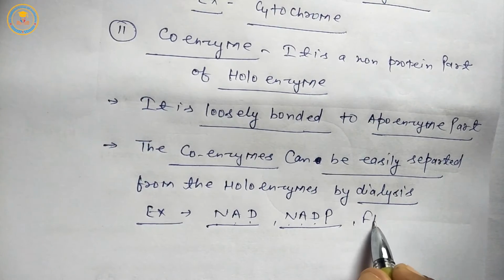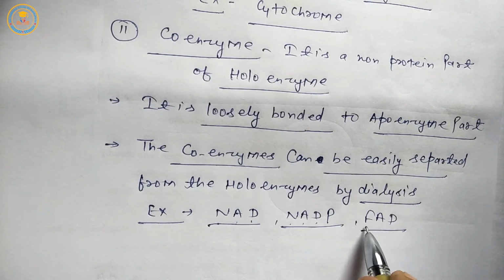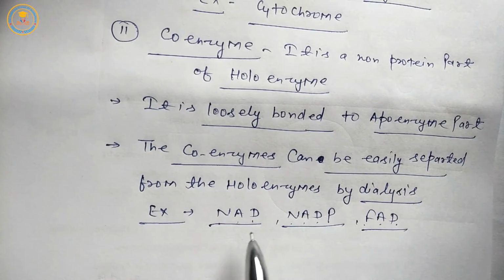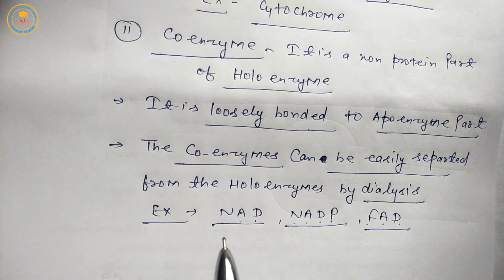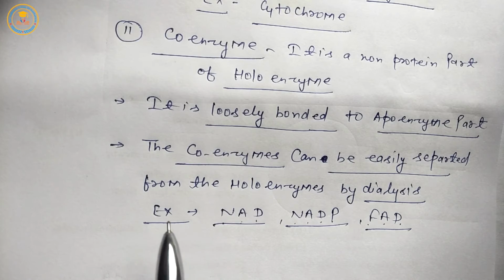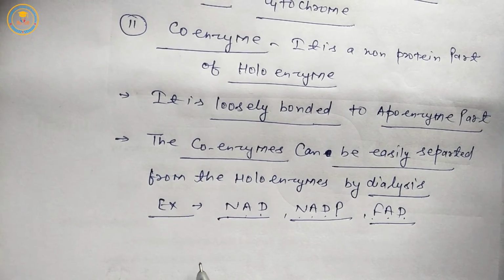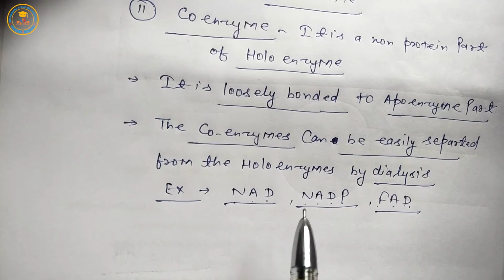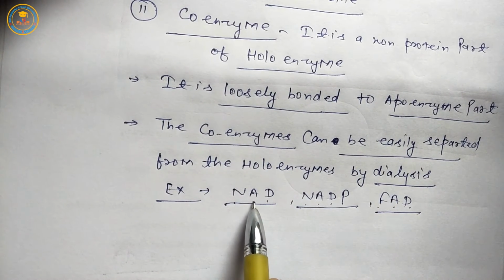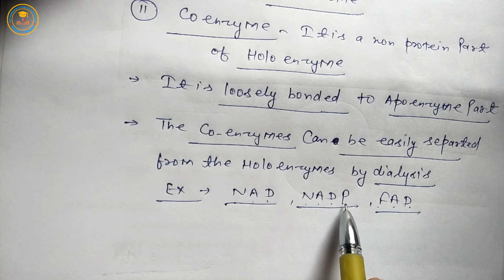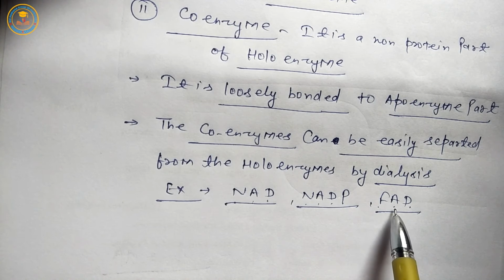Next is FAD, flavin adenine dinucleotide. Students, we studied coenzymes like NAD, NADP, and FAD in detail in the respiration chapter. So the full forms once again: nicotinamide adenine dinucleotide, nicotinamide adenine dinucleotide phosphate, flavin adenine dinucleotide.